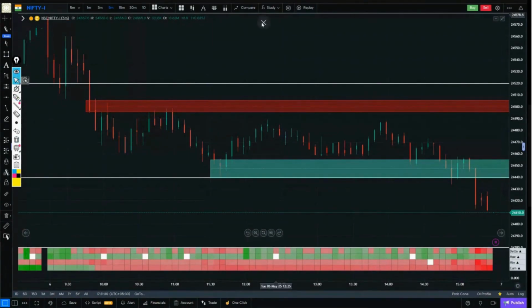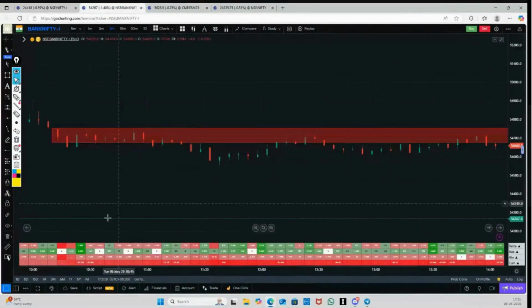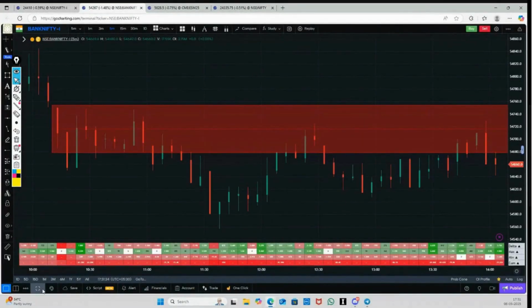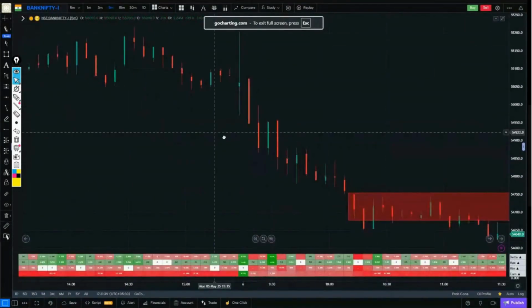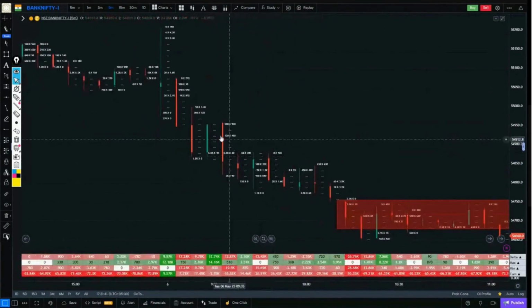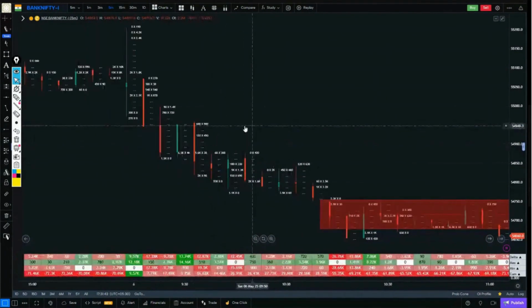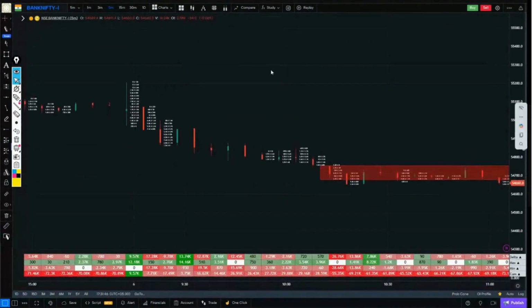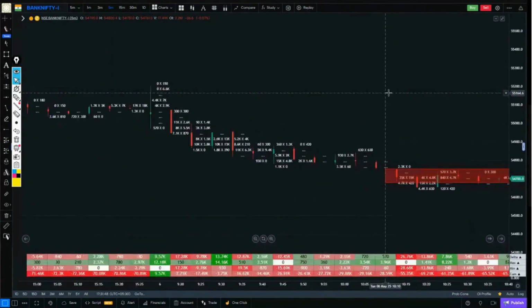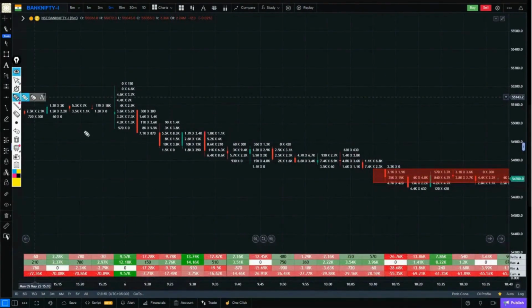If we look at Bank Nifty, Bank Nifty was a bit simpler today. How was it simpler? Significant selling was observed in the second candle. In the first candle, there wasn't much volume, just like Nifty. Selling occurred, continuous selling happened. And the most